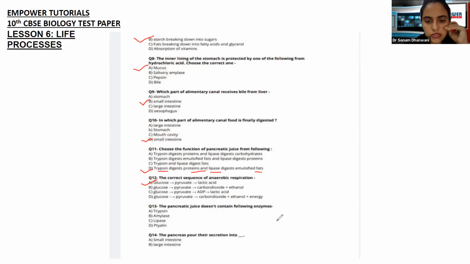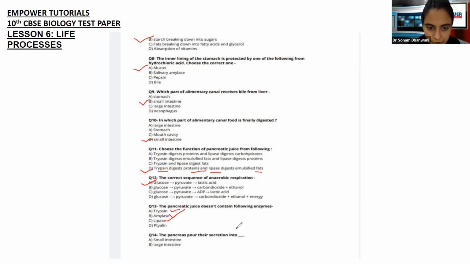The pancreatic juice does not contain the following enzyme. So we have earlier seen trypsin deals with protein, lipase deals with fat, and also amylase is also a pancreatic juice. Now what is ptyalin? Yes, what is ptyalin? Ptyalin is an enzyme which is not contained in the pancreatic juice. It is not an enzyme basically present in the pancreatic juice. It definitely plays a role in the digestion, but it is not a part of the pancreatic juice.